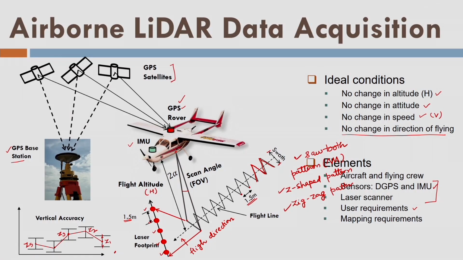So, what are the roles of these elements and how do we ensure quality of the data? Let us look into the first element, that is the instrument or the sensors. The sensors are IMU, GPS and laser scanner. The laser scanner is the first and fundamental instrument that is firing the laser pulses towards the ground surface. So, what are the characteristics of a laser scanner?